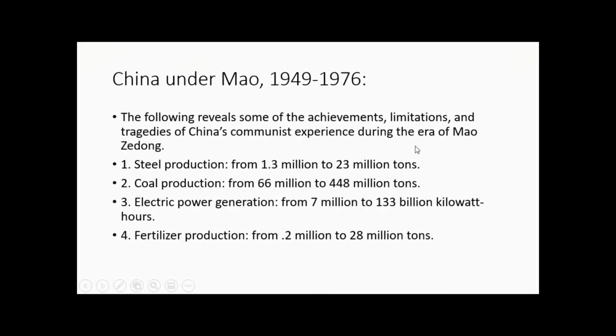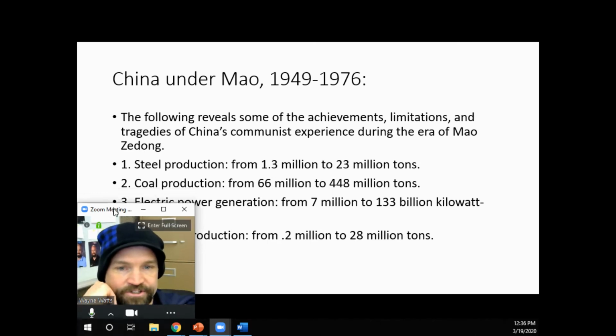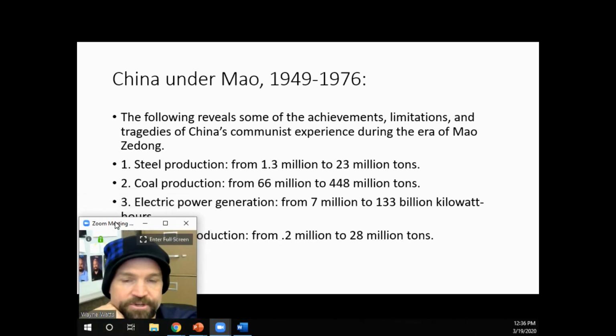Westerners are oftentimes surprised to hear as a result that Mao is actually still even quite popular inside China today. If you go to Beijing today, you go to the Forbidden City, and you're going to see on the front of the Forbidden City a big portrait of Mao Zedong, and it just kind of blows the minds of Westerners because they don't understand how could this guy still be so popular inside China.